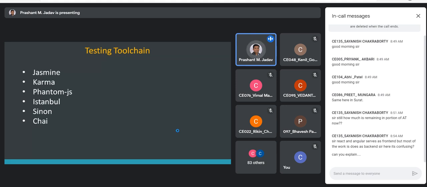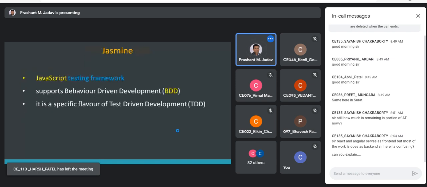Some of the tools available for testing JavaScript code are Jasmine, Karma, Phantom.js, Istanbul, Sinon, Chai. Jasmine is available along with Angular to test our code. Basically, it's a JavaScript testing framework, and it supports behavior-driven development. You might have heard of TDD, test-driven development. Anyone?